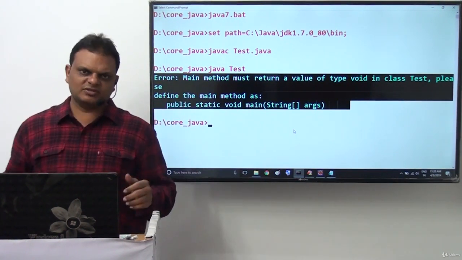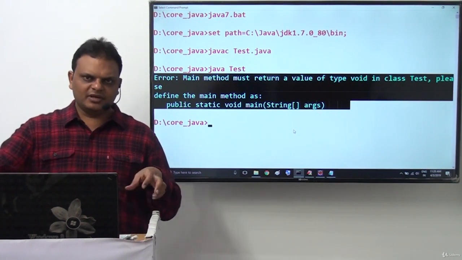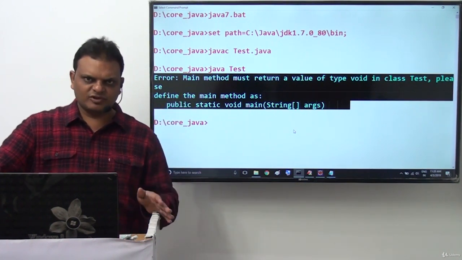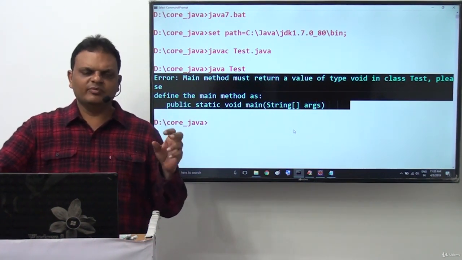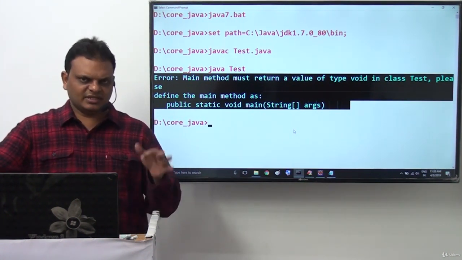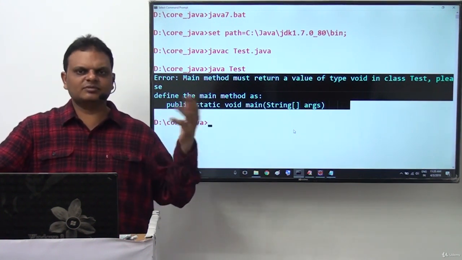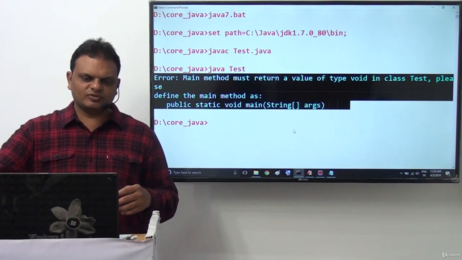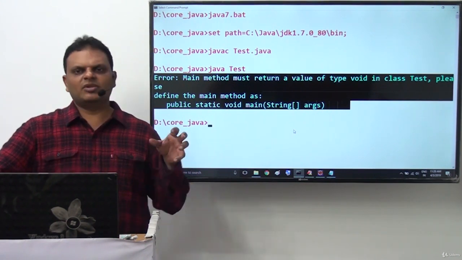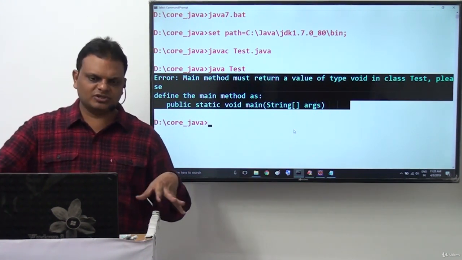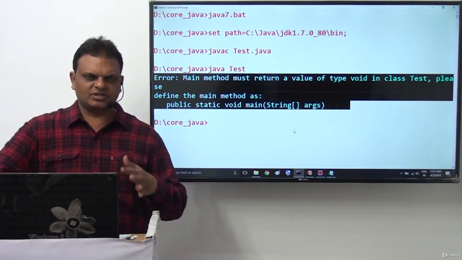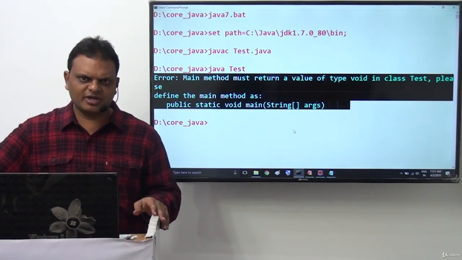Right sir. Now if you observe the sequence of errors, if the main method is not public, in the case of Java 6 version we got the "main method not public" message. In Java 7 version, we get: Error: Main method not found in class Test. Please define the main method as public static void main(String[] args). Next, if the main method is not static, in Java 6 version we get java.lang.NoSuchMethodError: main. But in Java 7 version we get: Error: Main method is not static in class Test. Please define the main method as public static void main(String[] args).